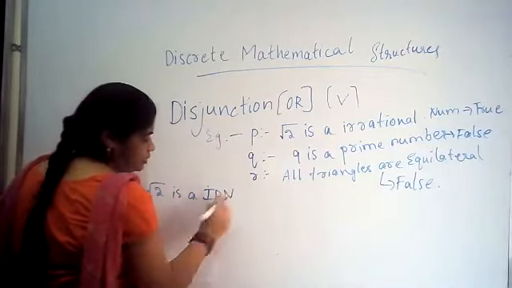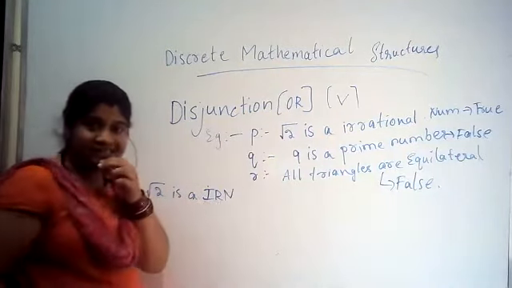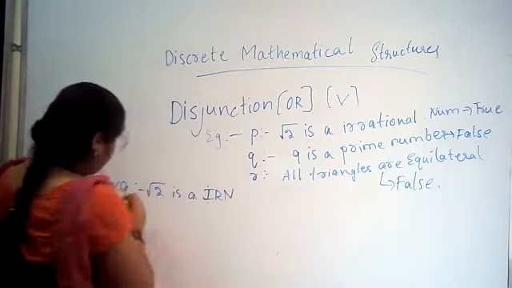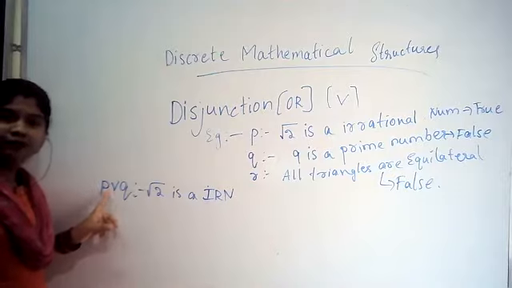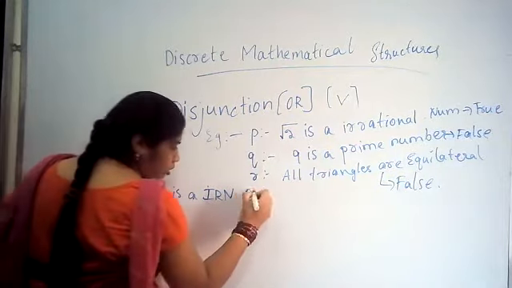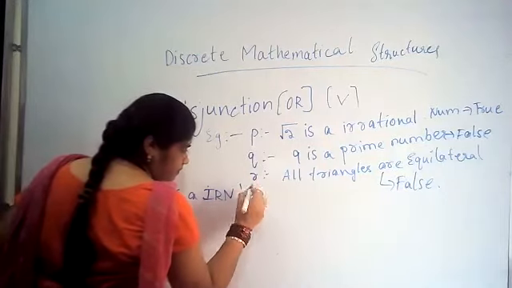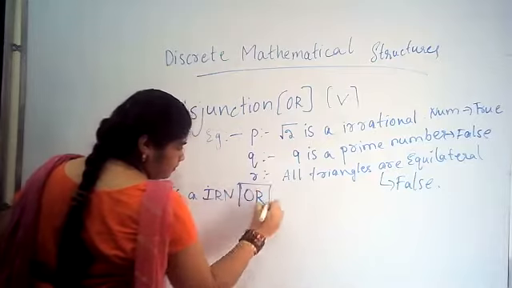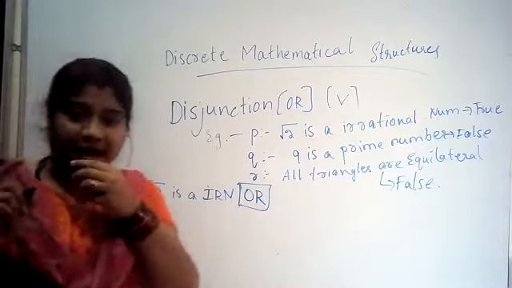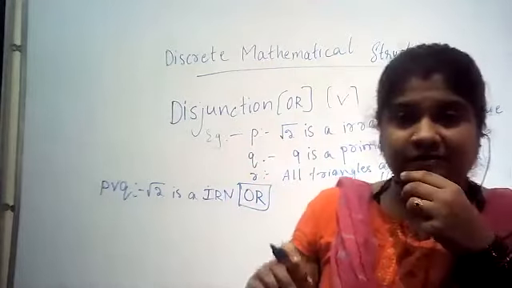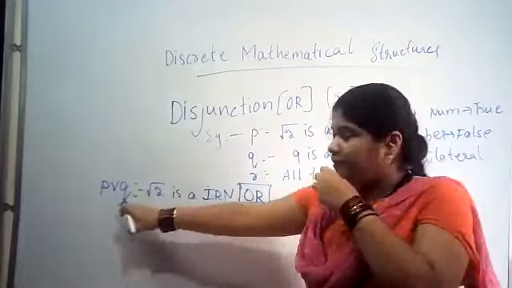In shortcut I am writing IRN as irrational number, due to space. Then what is this here? V. V is nothing but disjunction, or. Compulsory you need to put here or, otherwise there is no meaning for disjunction.